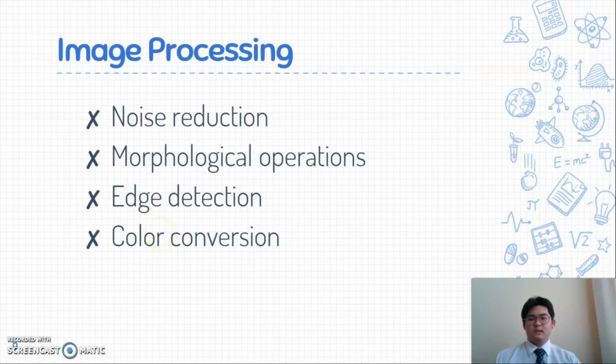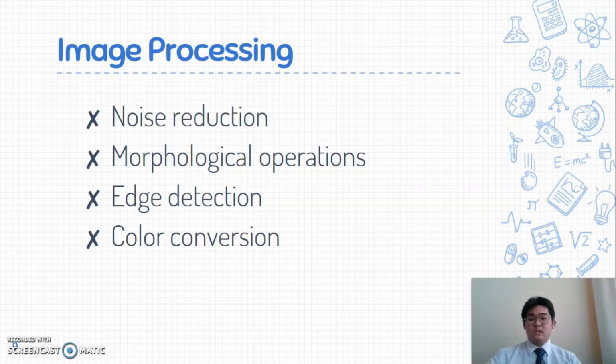So the next part is image processing. There are some image processing methods used in this project. The first one is noise reduction. This is the technique to reduce the noise and make the image smoother. And second is the morphological operation. There are 2 basic morphological operations, which are erosion and dilation.